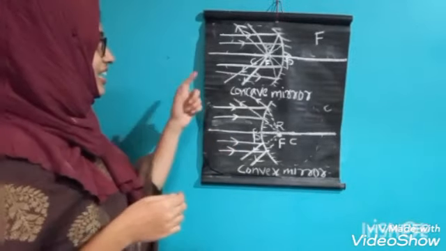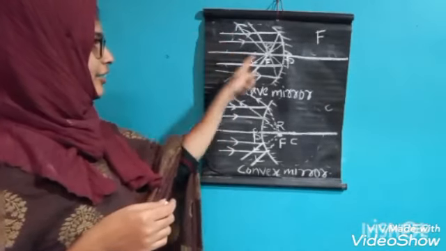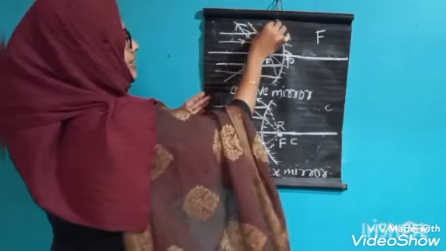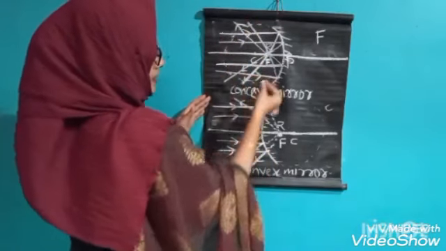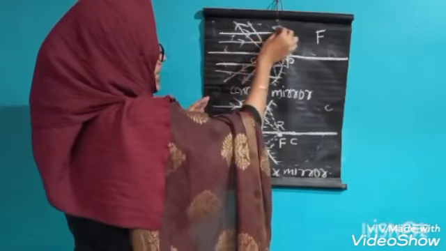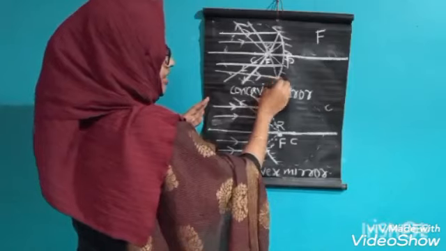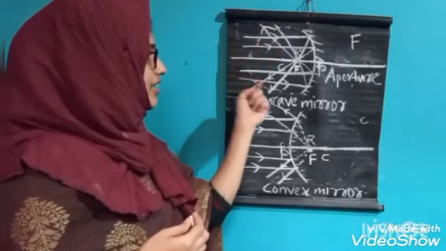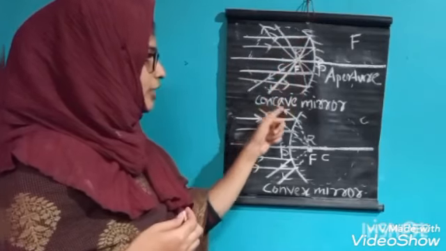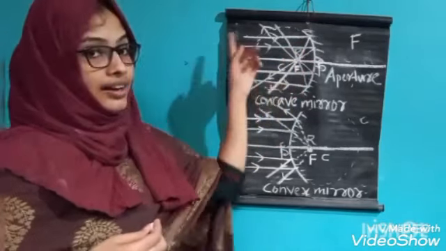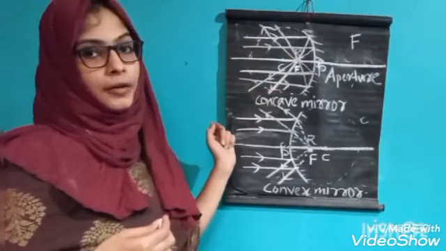Here in the convex mirror, I already told you the radius of curvature, and this is the center. Here it is the sphere, and the diameter of this sphere is called the aperture. The center of the sphere is the center of curvature of the concave mirror, and the radius of the sphere is the radius of curvature of the concave mirror.